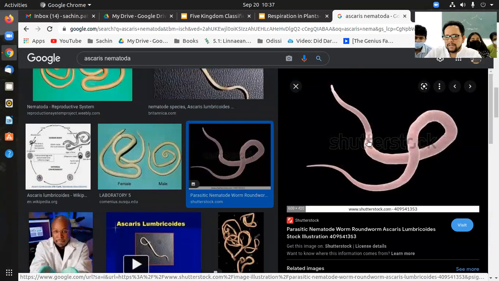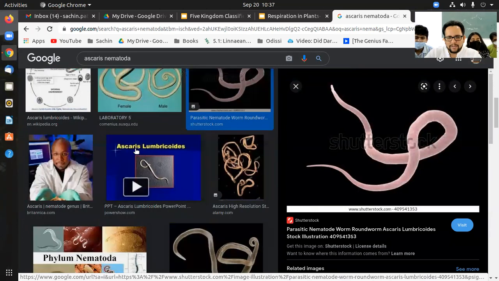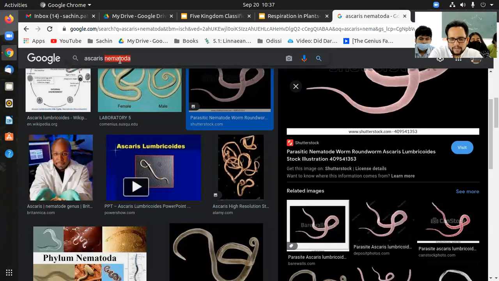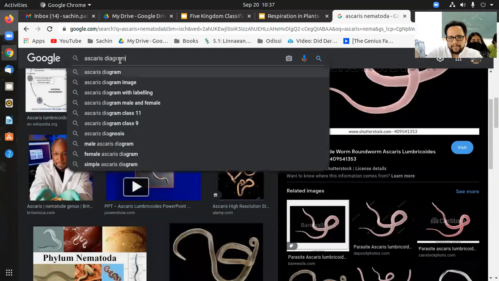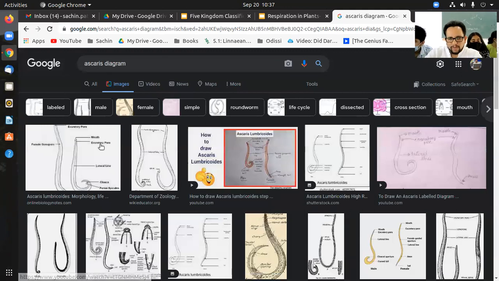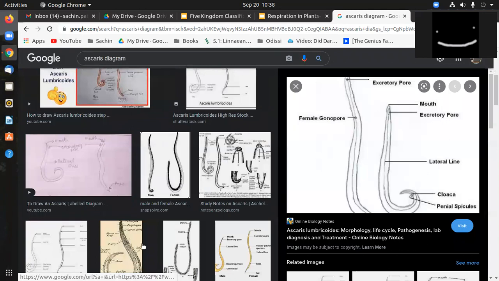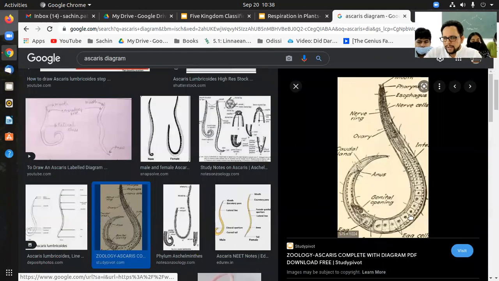These ones, you can see certain internal structures as well. Ascaris diagram. So, for example, this one. Ascaris complete.